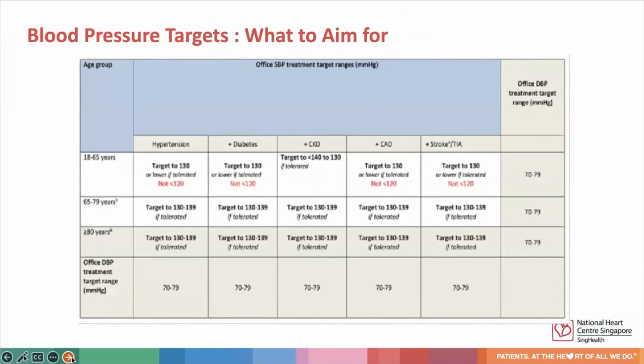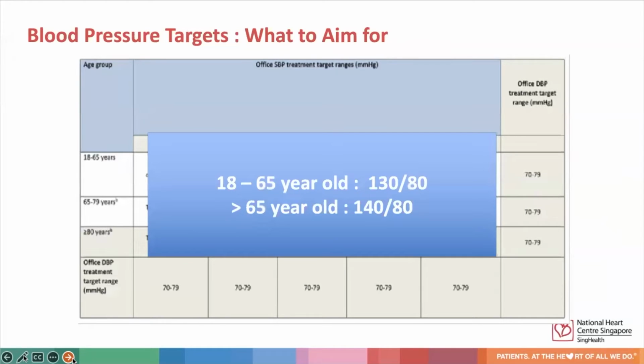Blood pressure targets are based on age and the presence of HMOD. Generally speaking, for most situations, we usually target a blood pressure of around 130/80 for patients in the age group of 18 to 65. For patients more than 65 years old, we aim for a BP target of 140/80.